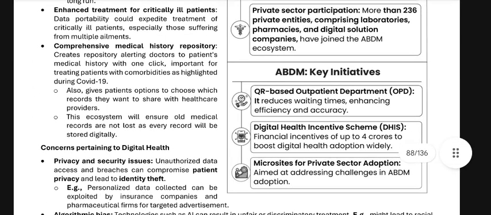ABDM key initiatives: QR-based outpatient department, OPD, which reduces waiting time, enhancing efficiency and accuracy. Digital Health Incentive Scheme, DHIS: financial incentives up to 4 crores to boost digital health adoption widely. Microsites for private sector adoption, aimed at addressing silos in ABDM adoption.